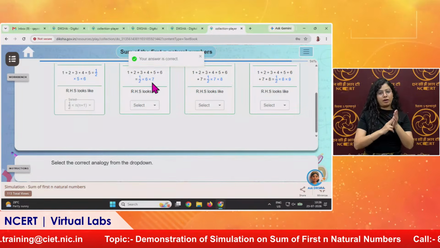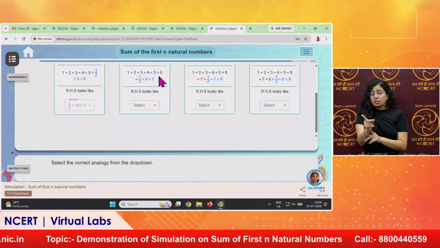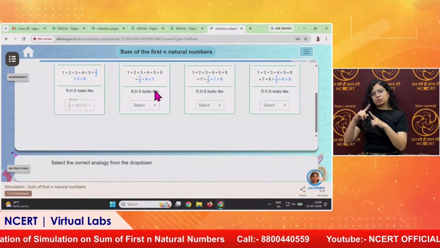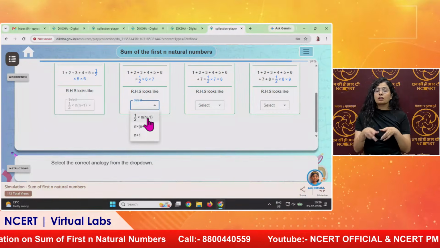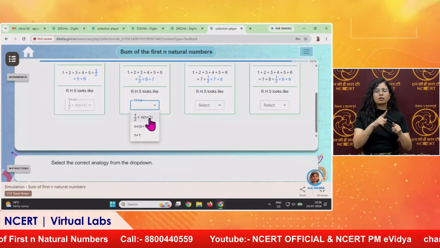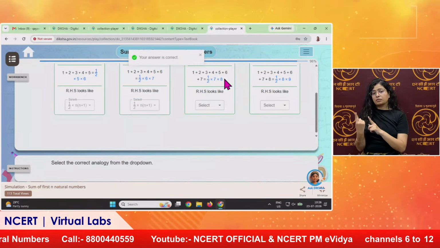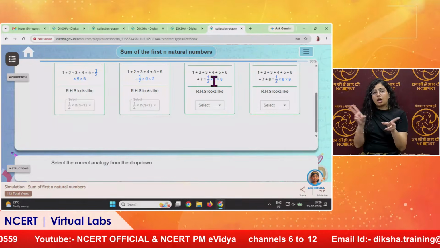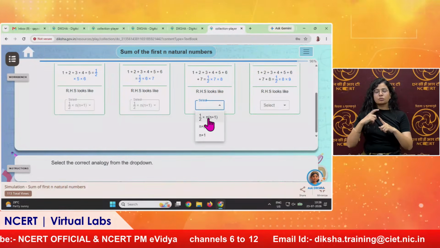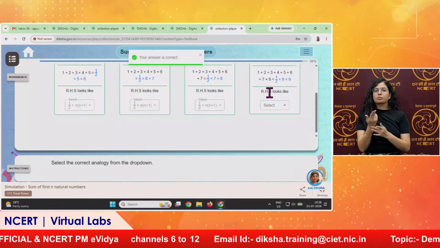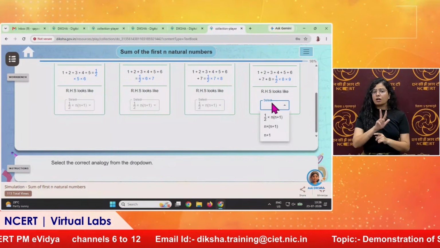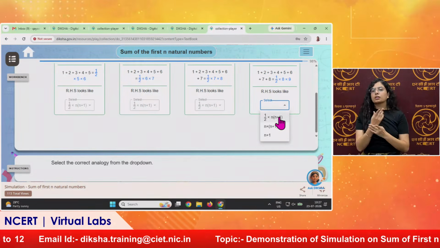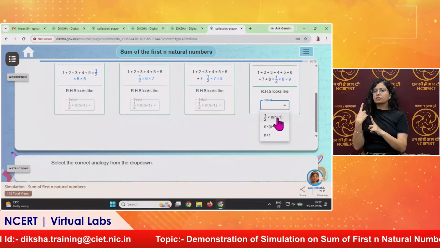Similarly, if you can see in the second case, the sum of 6 numbers was half of 6 into 7, that means 6 into 6 plus 1. And it again resembles this formula, half of n into n plus 1. For 7 numbers, we have seen half of 7 into 8. Again it resembles 7 into 7 plus 1, that is half of n into n plus 1. For 8 numbers, we have also seen half of 8 into 9, that is 8 into 8 plus 1. Right. This resembles this formula, half of n into n plus 1.